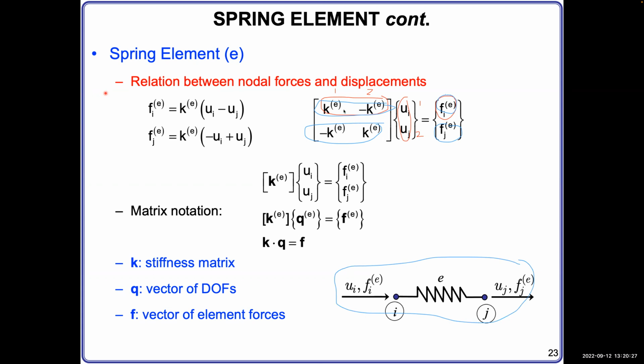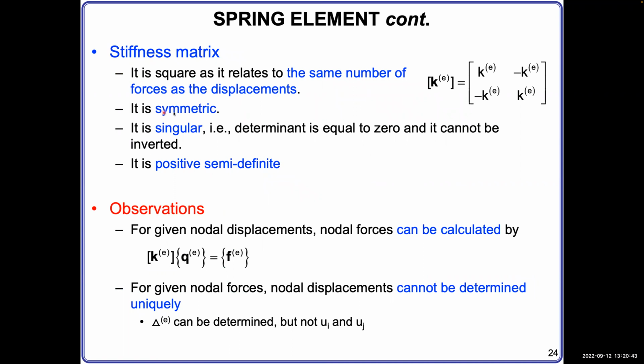So that's why the stiffness matrix always has the same number of rows and columns. Okay, so this is a very important point.